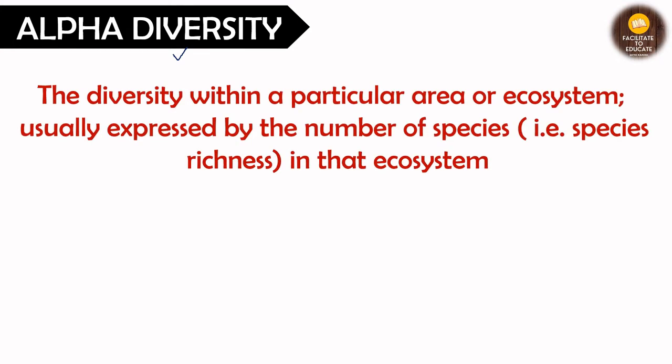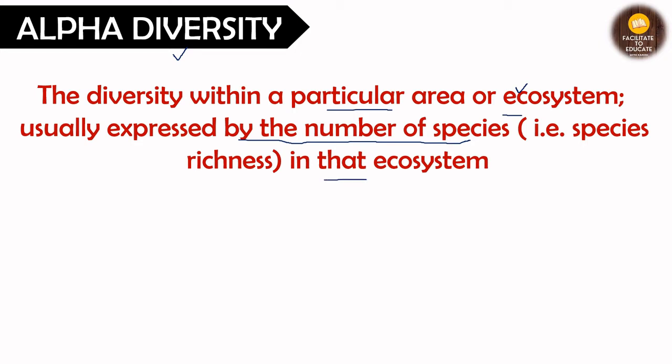The first type is alpha diversity. What does alpha diversity mean? The diversity within a particular area, right? We are talking about a particular area or ecosystem. What does an ecosystem comprise? It has living and non-living components that are interacting and interdependent on one another. So the diversity within a particular area or ecosystem is usually expressed by the number of species. Here we are just talking about the number of species, that is, the species richness in that area.